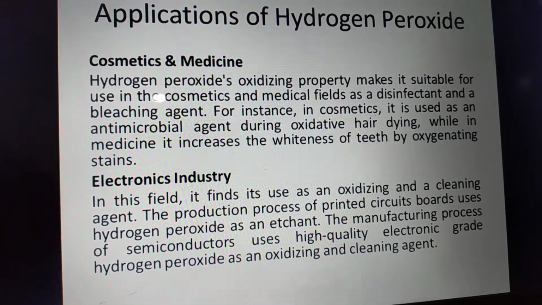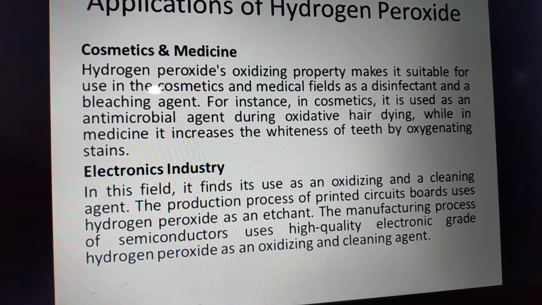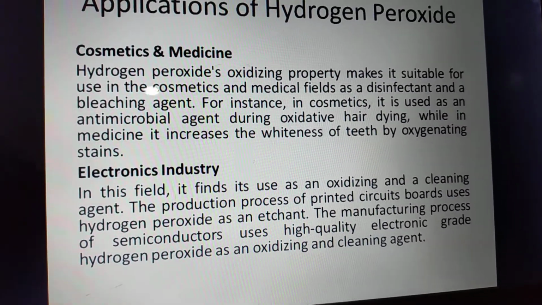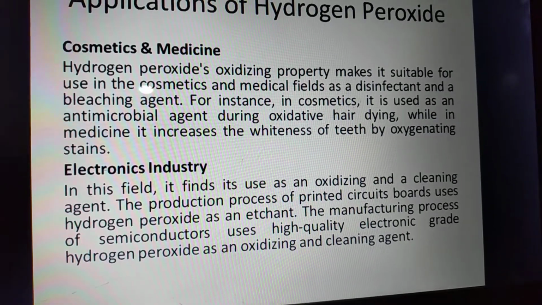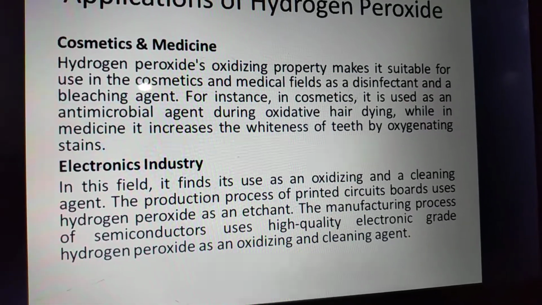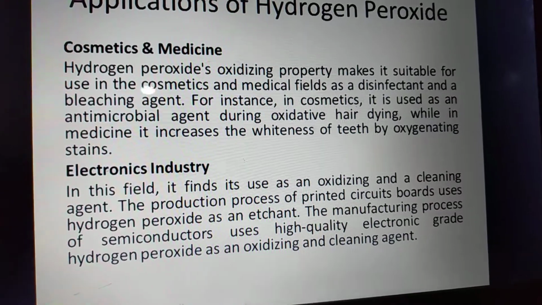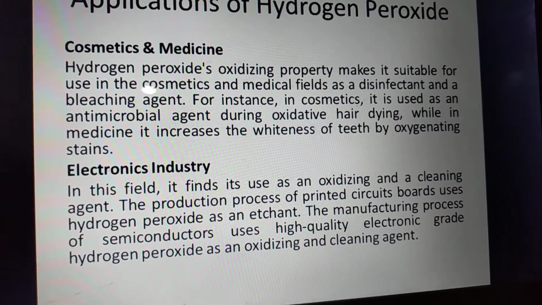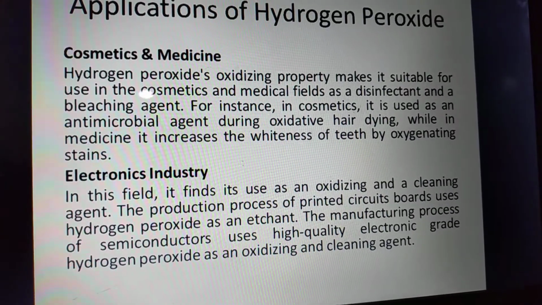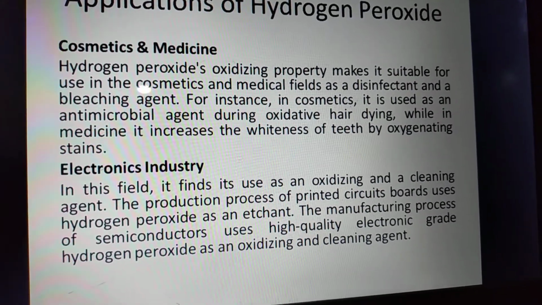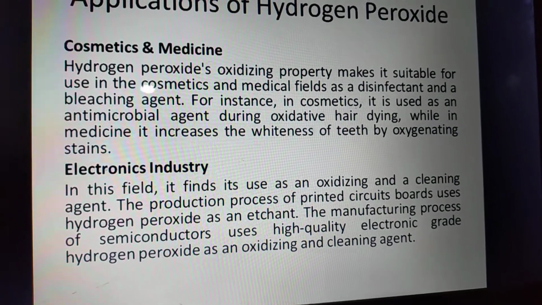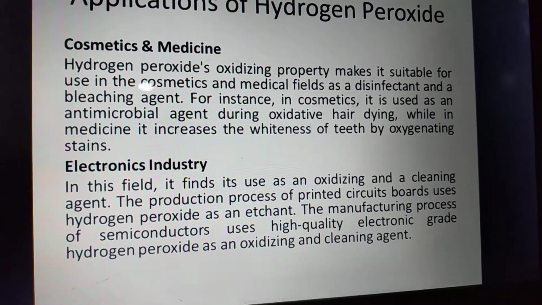Cosmetics and medicines. Hydrogen peroxide's oxidizing property makes it suitable for use in cosmetics and medical fields, where it is used as an antiseptic, a disinfectant and a bleaching agent. For instance, in cosmetics, it is used as an antimicrobial agent during oxidative hair dyeing, while in medicine it increases the whiteness of teeth by oxygenating stains.